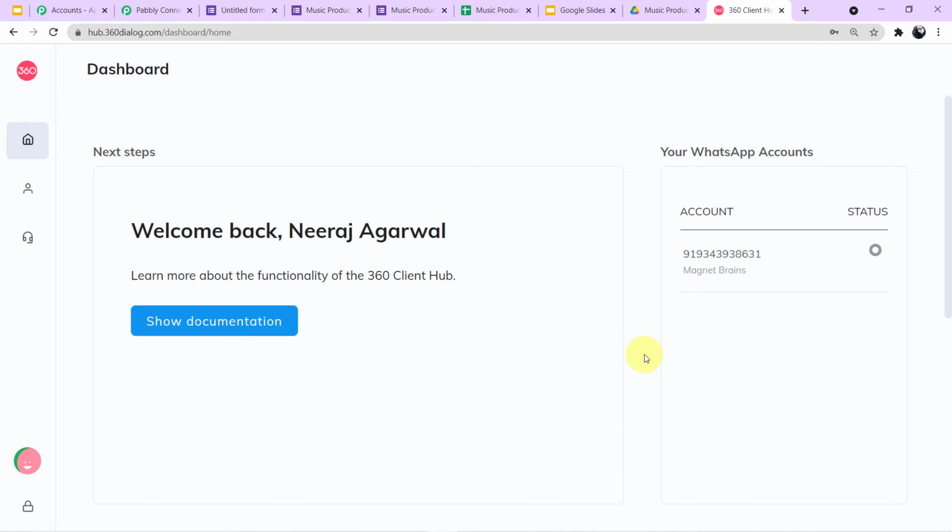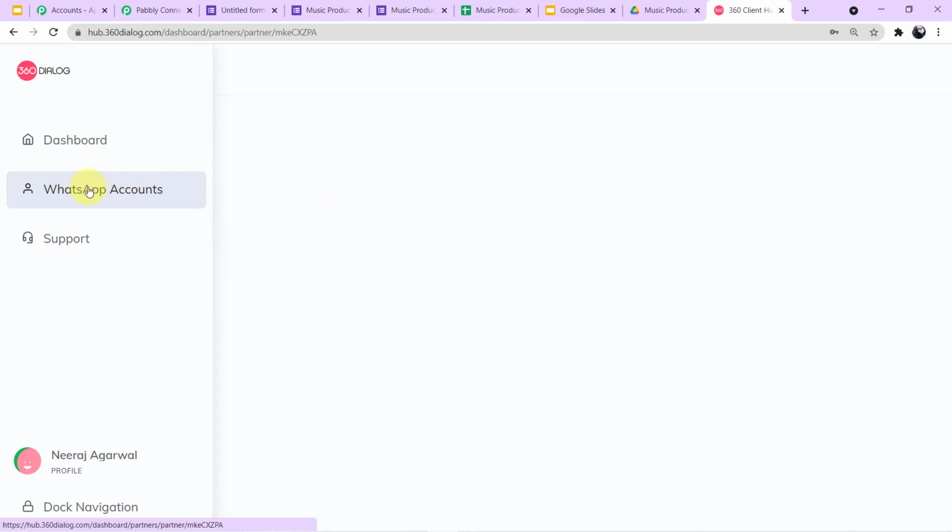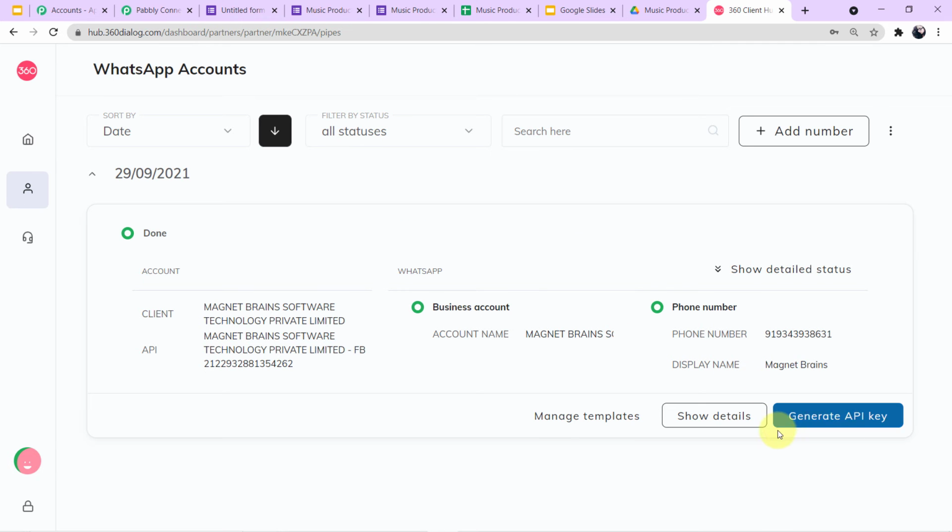Okay, now we have to search for the API key. So let me tell you from where you can search for the API key. Go to the left corner here, you can see three options. Click on WhatsApp account, and here at the right corner down you can see a blue button, generate, which says generate API key. So you have to click this and you will generate your API key.